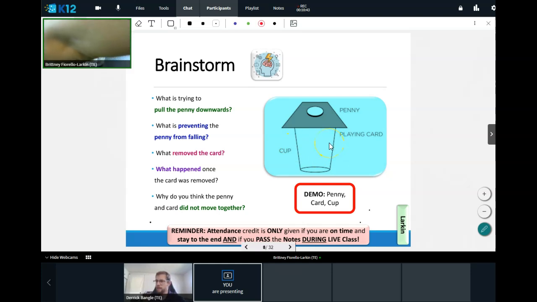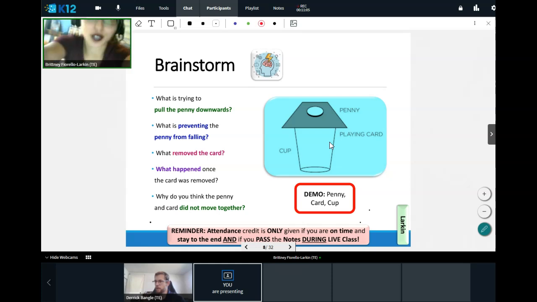Yeah, excellent. So what we can see here is that when I flick the card, the penny actually falls straight down and lands in the cup. Smiley face emojis in the chat box if you saw that. The penny drops straight into the cup. Thank you, Cody. Thank you, Lena. Thank you, Shayna, Tim. Excellent.